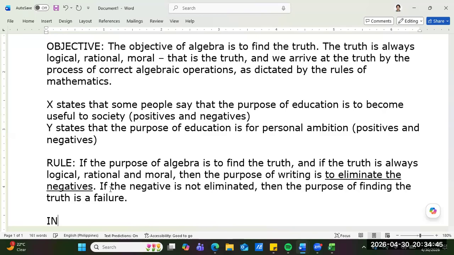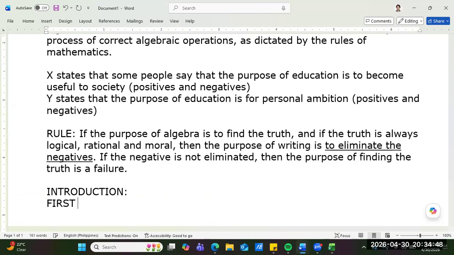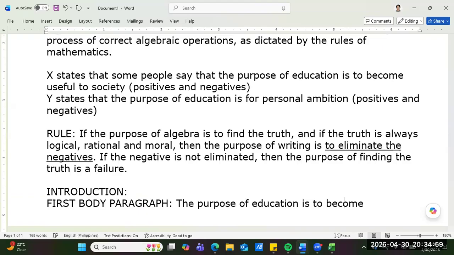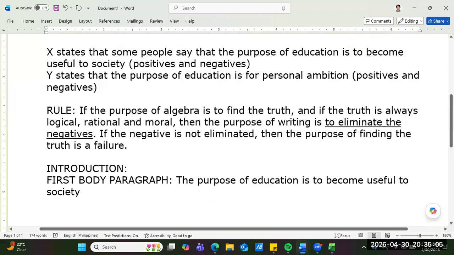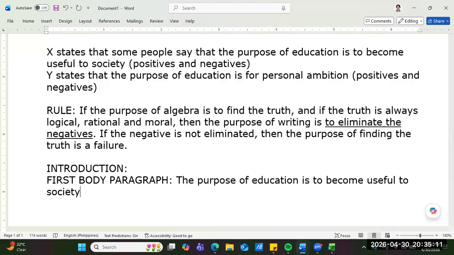This is now the format of our essay. First body paragraph: the purpose of education is to become useful to society, like welders. The world needs welders. And of course, there are positive and negative arguments here. Do you understand? And then the second body paragraph